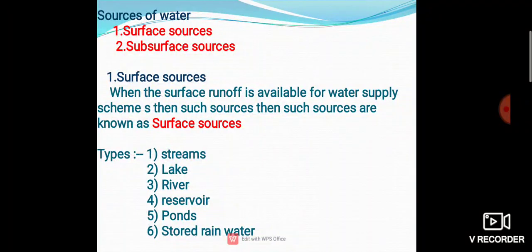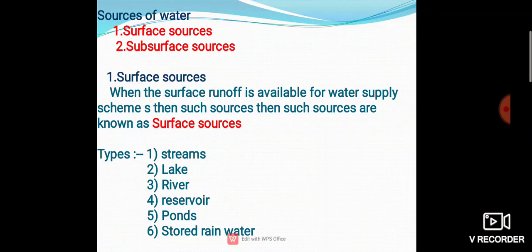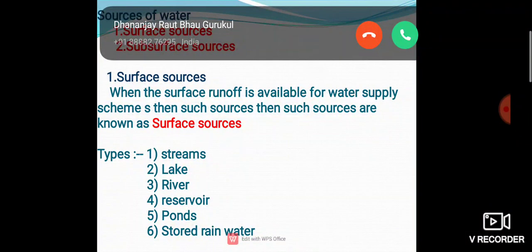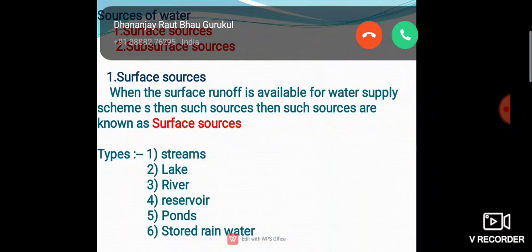So this is a pond. A pond is a man-made body of water smaller than a lake. Here we can't store as much water as in a lake because it's a man-made structure. Means pond is a man-made body having water, smaller than a lake. Ponds are formed due to excessive digging of ground. They are filled up with water in rainy seasons. Then store rainwater. What is stored rainwater? Rainwater means what?